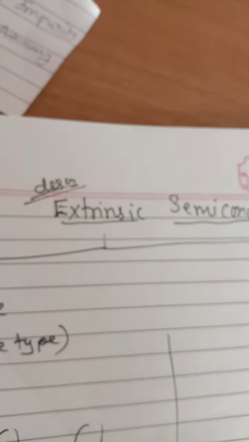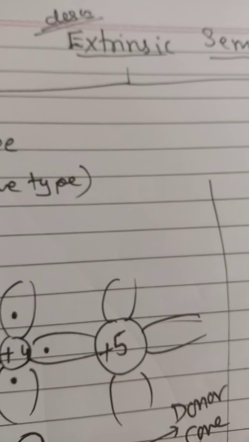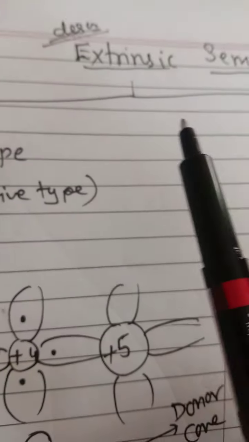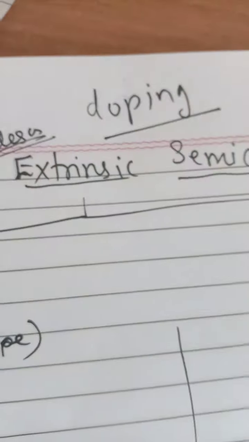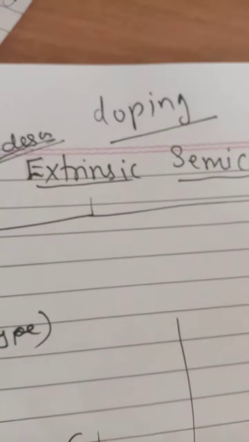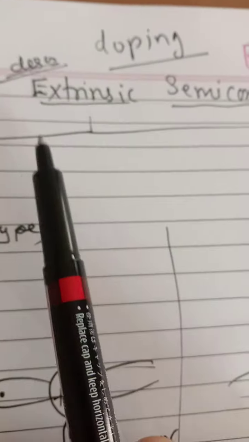If materials such as a pentavalent impurity or a trivalent impurity are added inside an intrinsic semiconductor, then its conductivity rises. The process is called what? Doping. D-O-P-I-N-G. Now, doping, you must have heard in the Olympics also, that a dope test is done for the players. So in the same way, what is doping here? It is to increase its conductivity without raising the temperature.